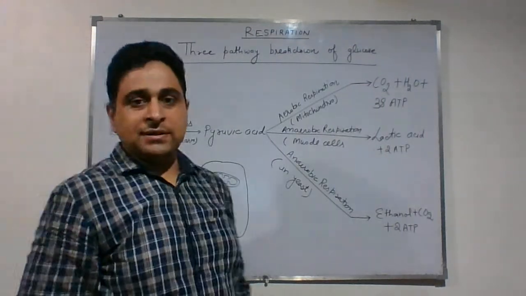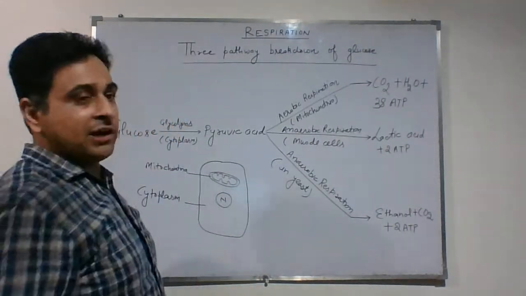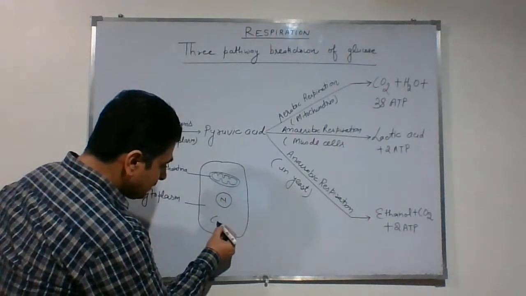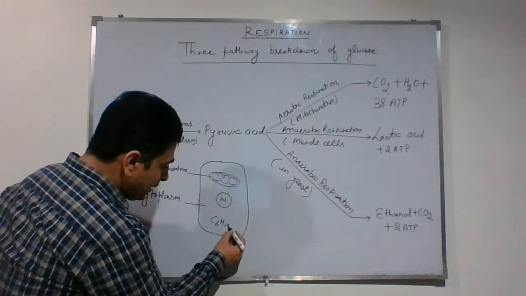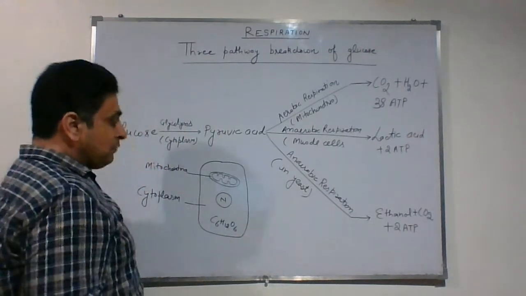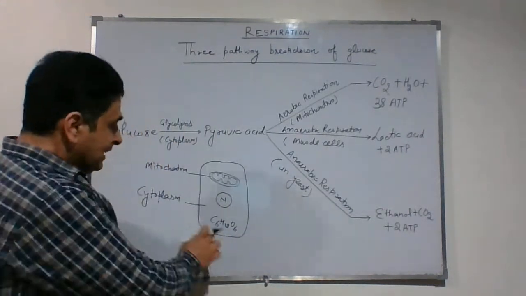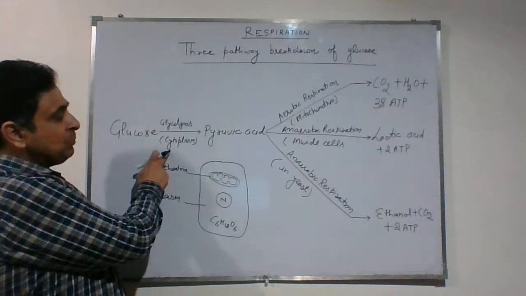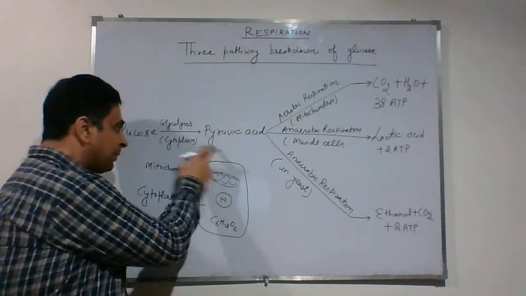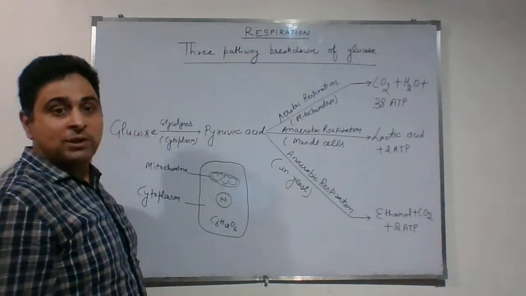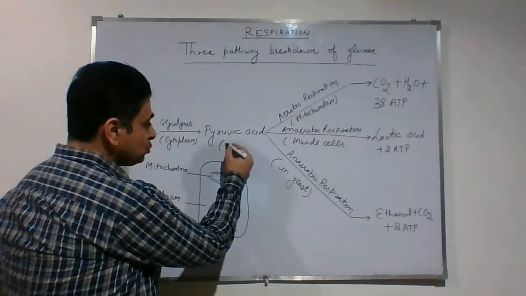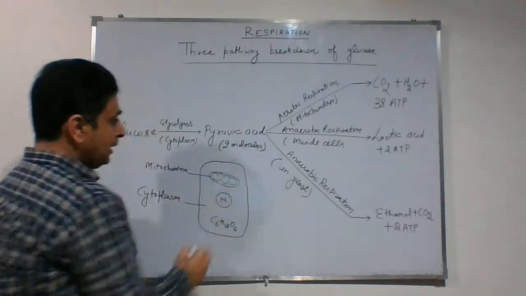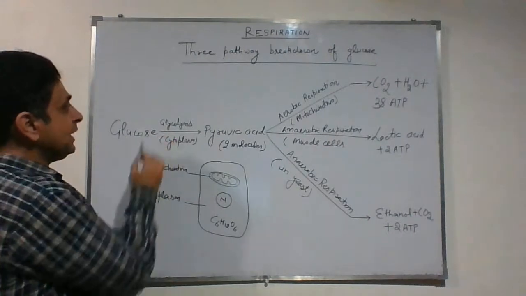I have already discussed that the most important respiratory substrate is glucose. So when glucose reaches inside the cell, the formula for glucose is C6H12O6. Then what will happen? It is in the cytoplasm now. First of all, this glucose in the cytoplasm will break into two molecules of pyruvic acid. How many molecules? Two molecules. And this process is called glycolysis.